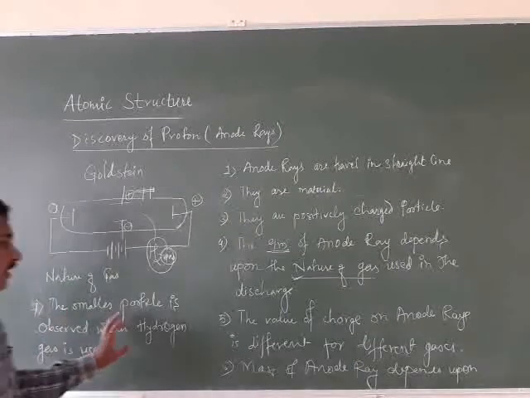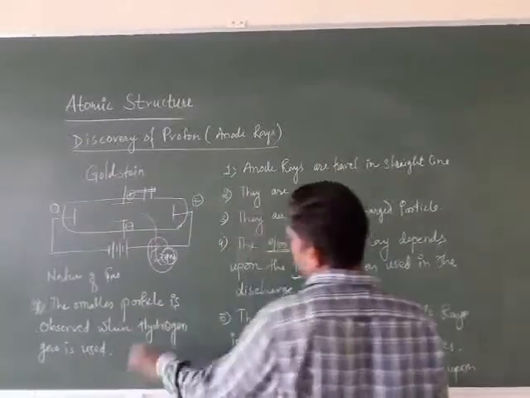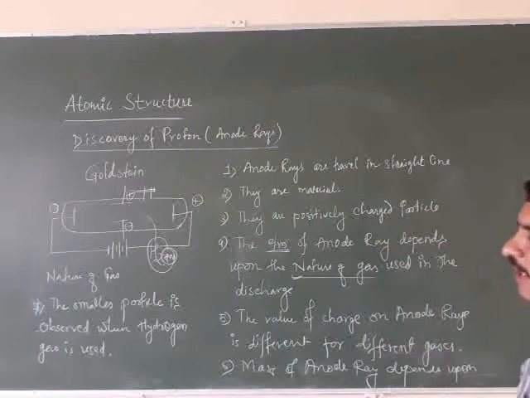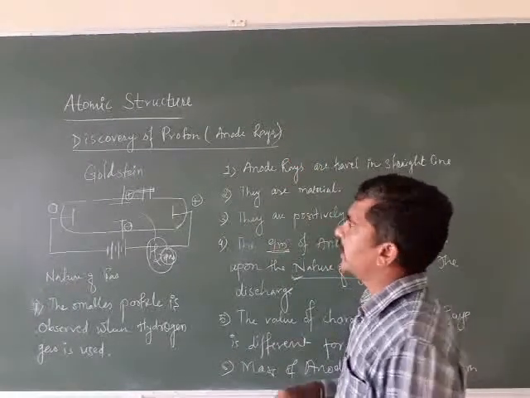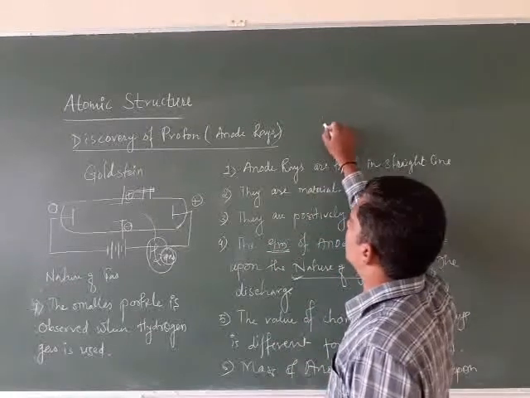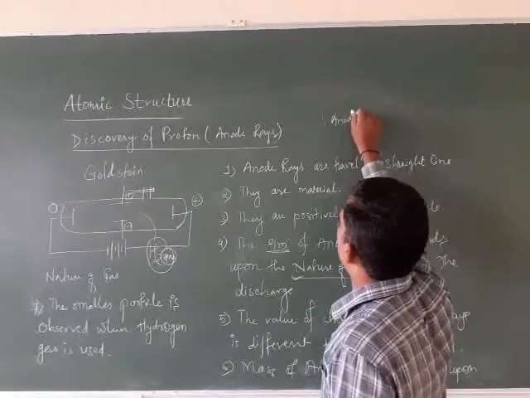So whenever we are using this hydrogen gas, we are getting the smallest particle of anode ray.